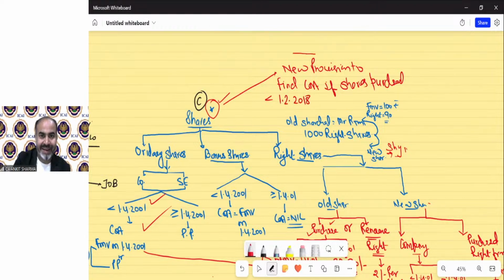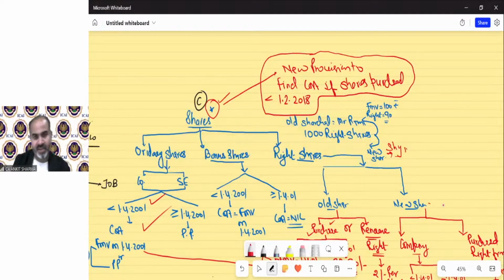That will be discussed later. So we just discussed the normal provision regarding the cost of acquisition of shares, but there is a specific provision regarding shares, bonus shares, etc. if you purchased them before 1st February 2018 and STT has been paid. That will be discussed later.